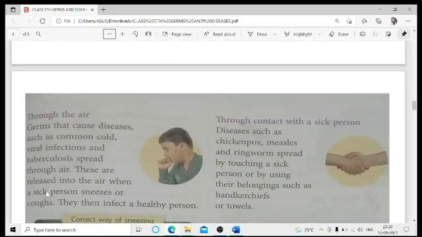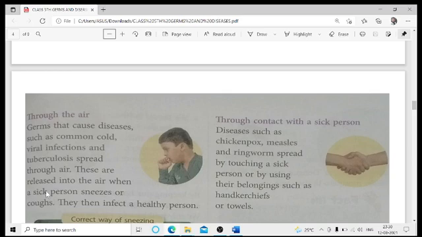Through the air, just now I told you about the common cough and cold, viral infections, and tuberculosis. Tuberculosis is also known as TB. These are released into the air when a sick person sneezes or coughs, and if that virus is taken in through the breathing process by a healthy person, he or she may also start suffering from the same disease.